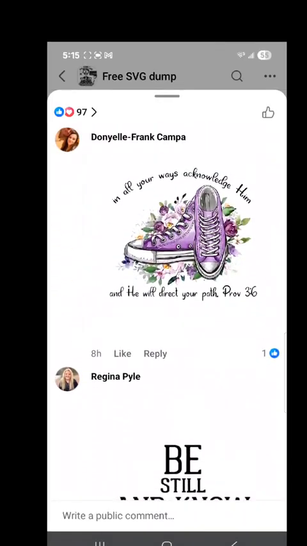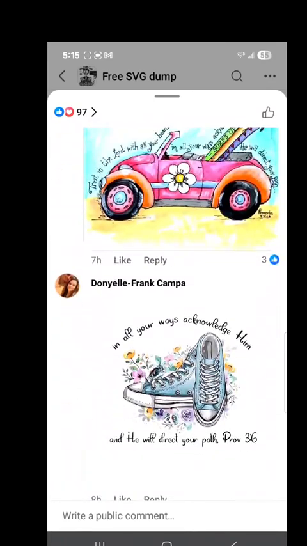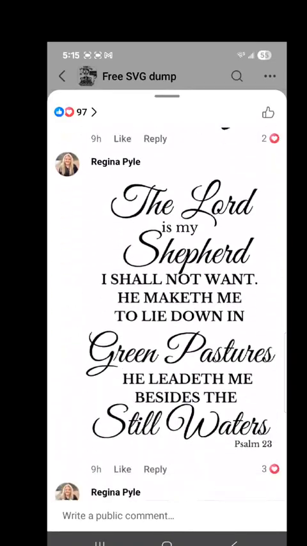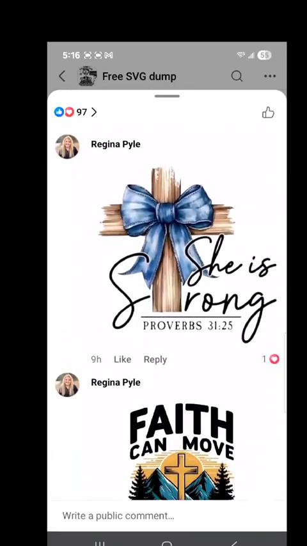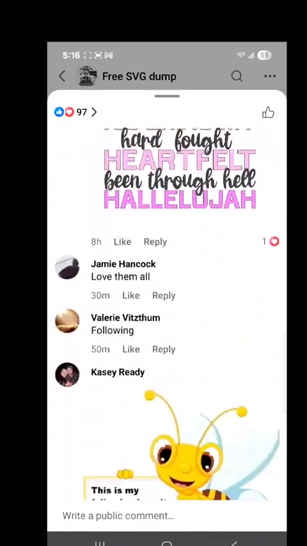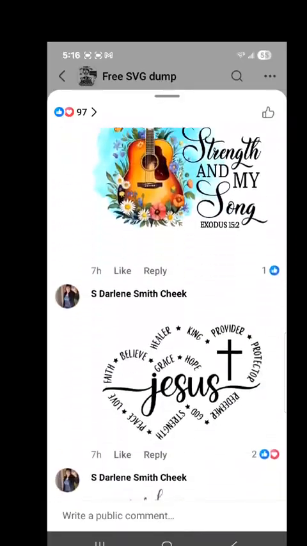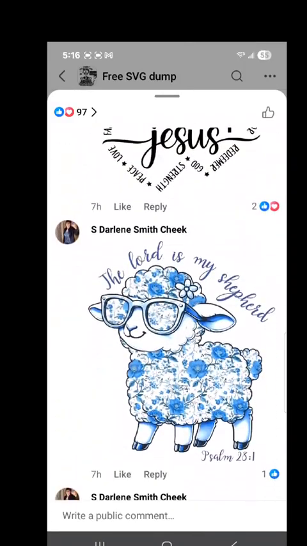Ooh, that is cute. Here's some here. All right, so they were just posted, and of course you'll try to, oh, this is nice. All right, so these are things that you can make into transfers, journal covers, put on t-shirts, mugs. All right, I try to make sure, oh, this is a nice one. This is my Lord and Strength, my song. Cute, cute, cute. So we take them, grab them.